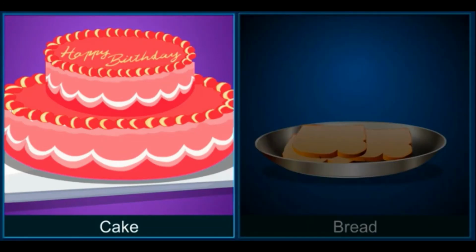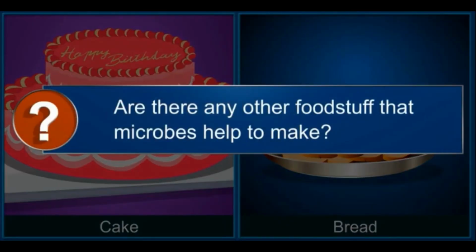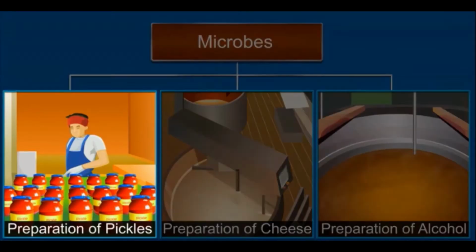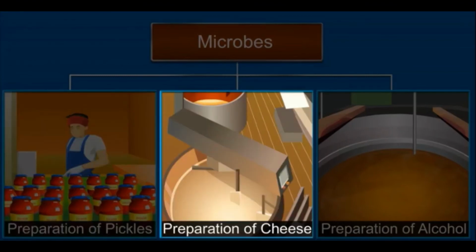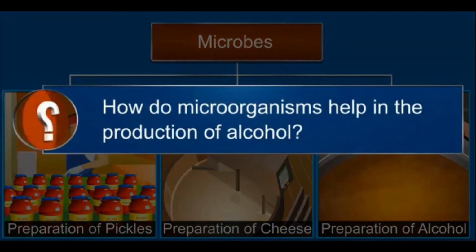This dough, when baked, yields soft and spongy cakes or bread. Are there any other foodstuff that microbes help to make? Microbes are also used to prepare pickles, cheese, and alcohol on a large scale.